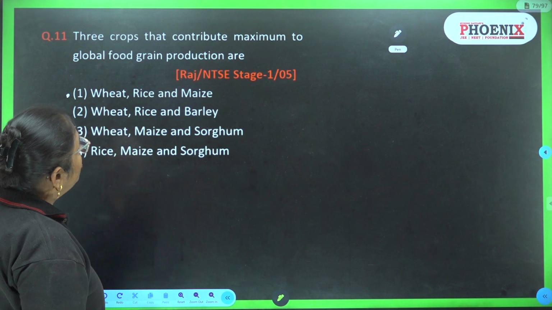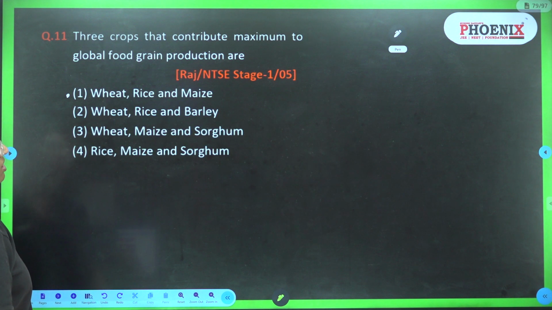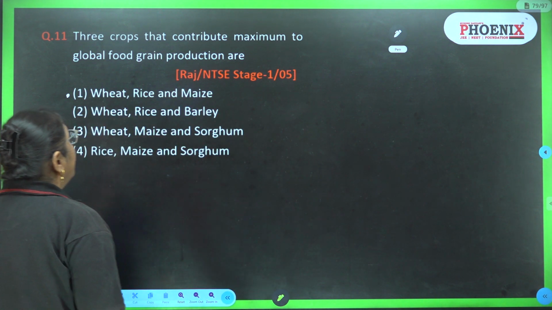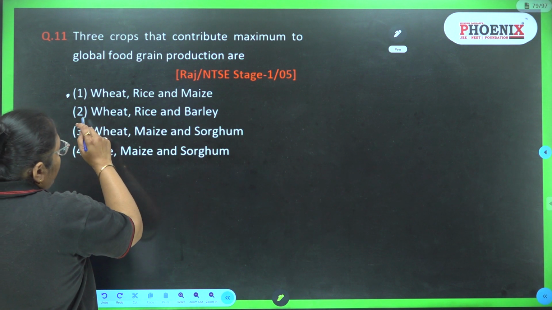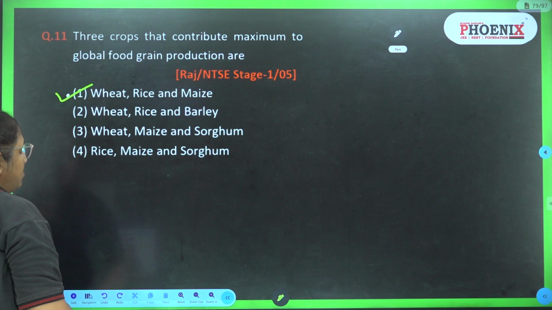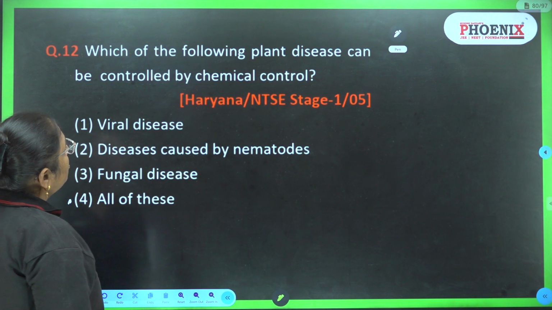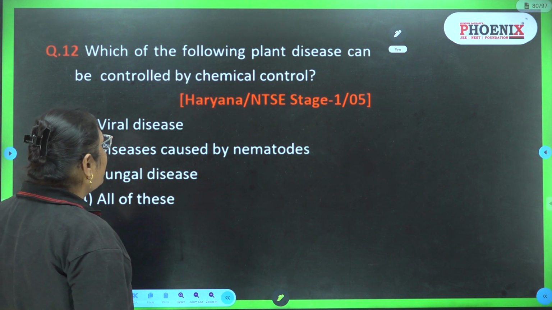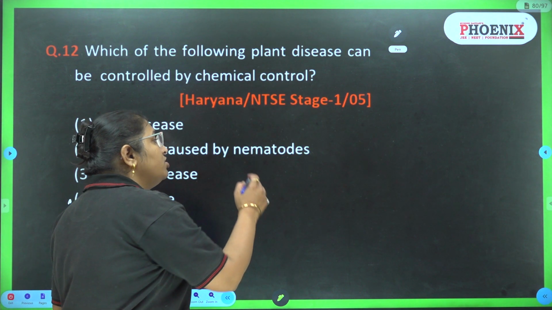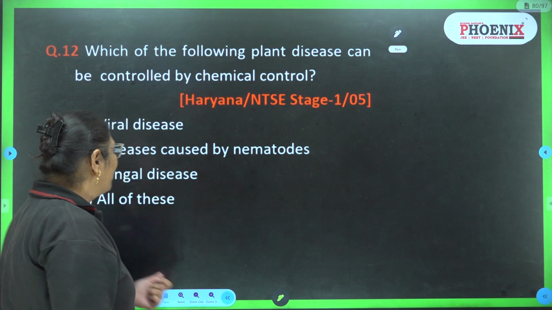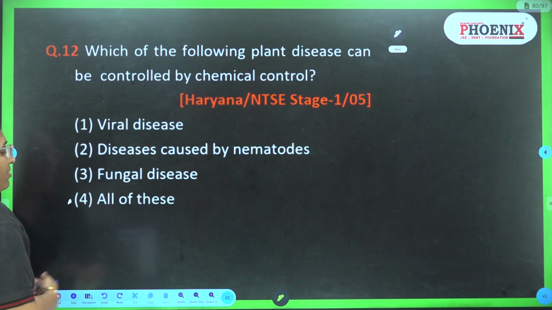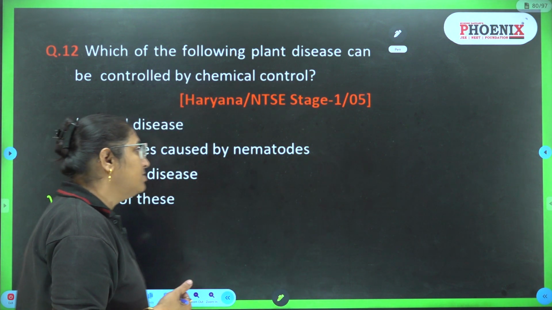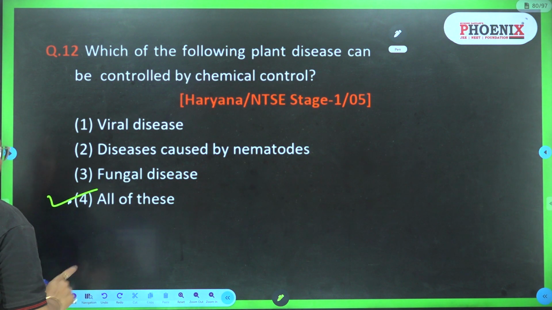Three crops that contribute maximum to global food grain production are, means these crops are grown the most in the country. So wheat, rice and maize. The answer is first. Question number 12. Which of the following plant diseases can be controlled by chemical control? Viral disease, disease caused by nematodes. Nematodes are worms. Fungal disease, all of these. So by chemical control we can control all the diseases caused by these pathogens.